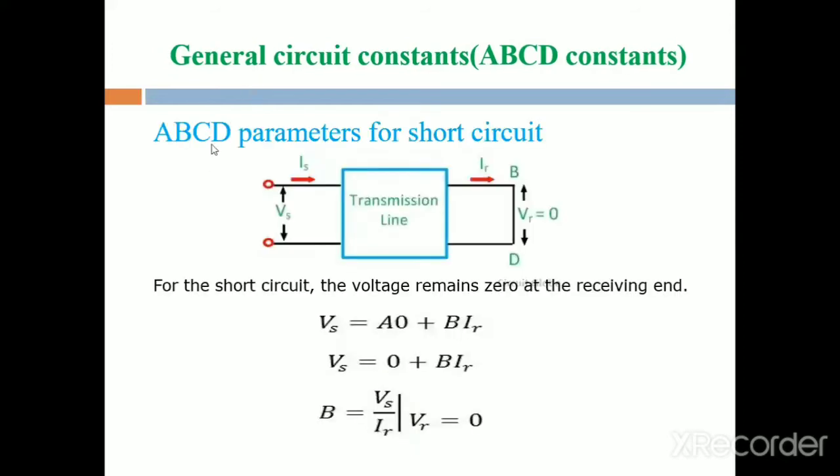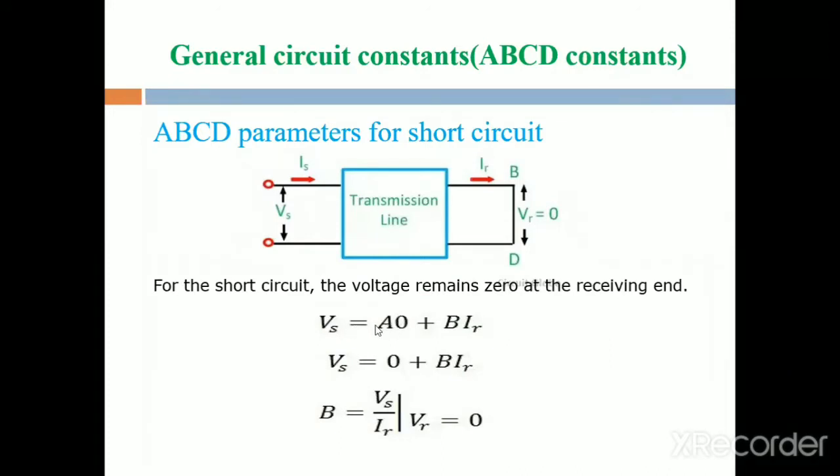Next condition is the ABCD parameters for short circuit. That means the receiving end is in the short circuit condition. In that short circuit, the voltage across the short circuit is 0, that means VR is equal to 0. Substitute VR equal to 0 in the general equations of Vs and Is. What is the generalized equation for Vs? Vs is equal to A VR plus B IR. Substitute VR equal to 0.